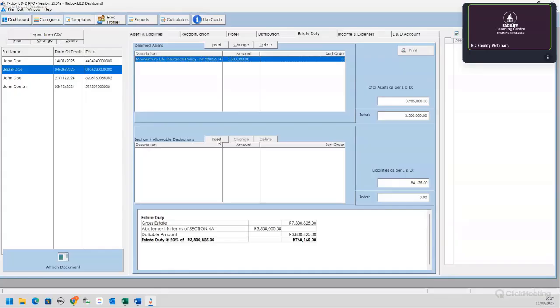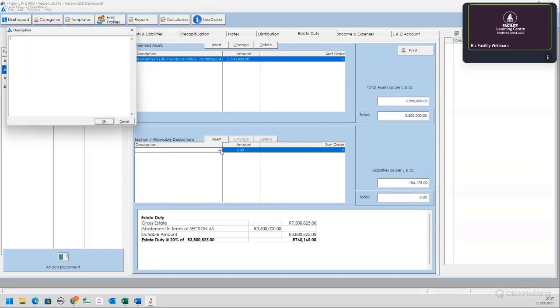Then section 4 allowable deductions you can add in as well. Again, quite an expansive description. What would be a section 4 allowable deduction?